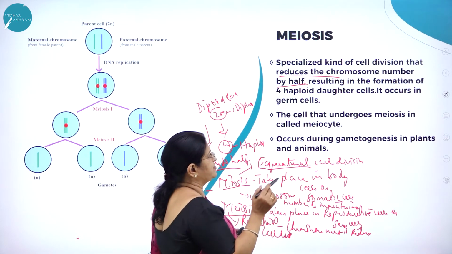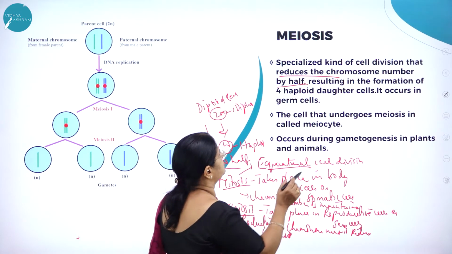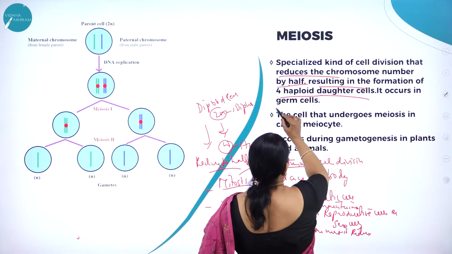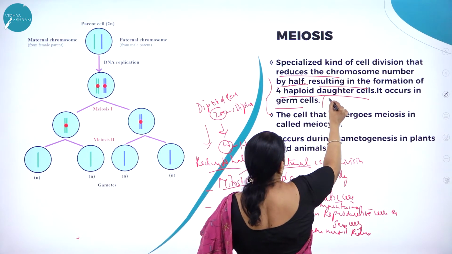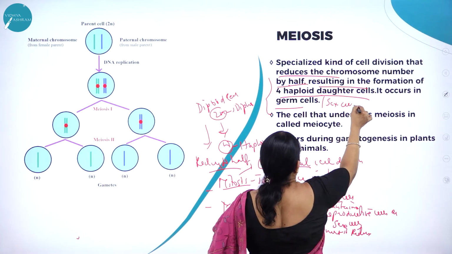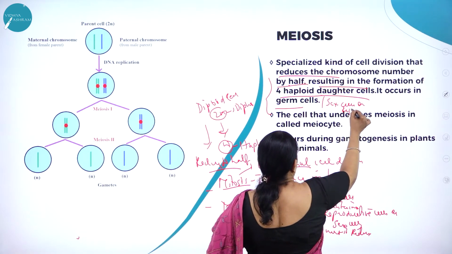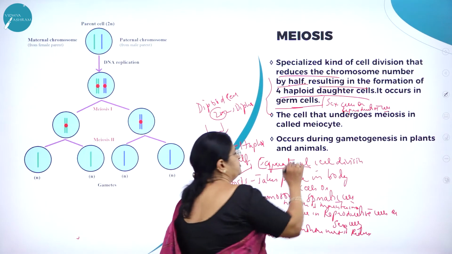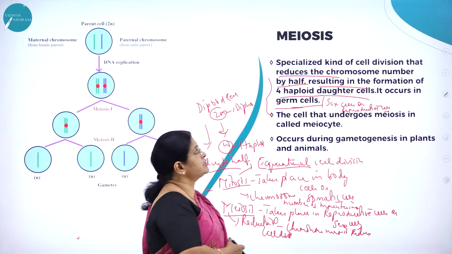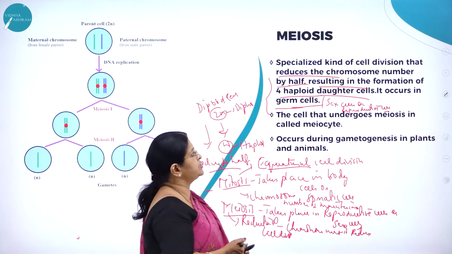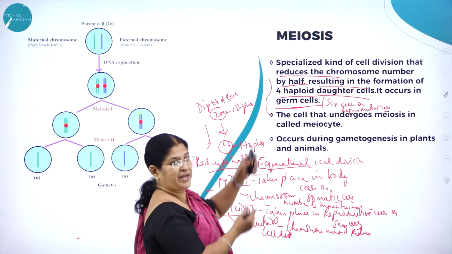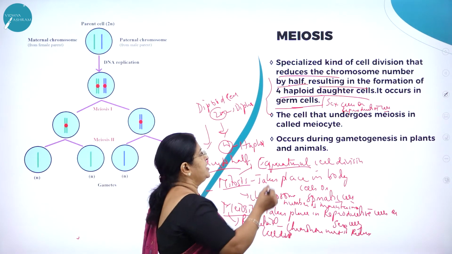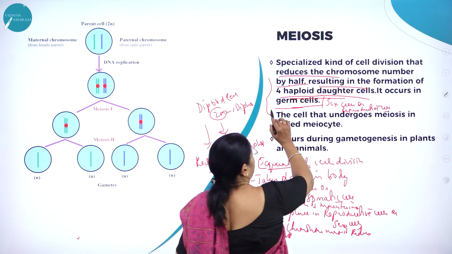A specialized kind of cell division that reduces the chromosome number by half, resulting in the formation of 4 haploid daughter cells. It occurs in germ cells. Germ cells are also called sex cells, or reproductive cells. So germ cells means the reproductive cells. So 2n is reduced to half, hence it is called reductional cell division, resulting in the formation of 4 haploid daughter cells.